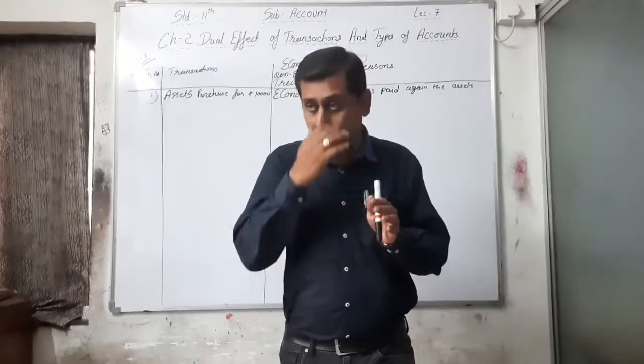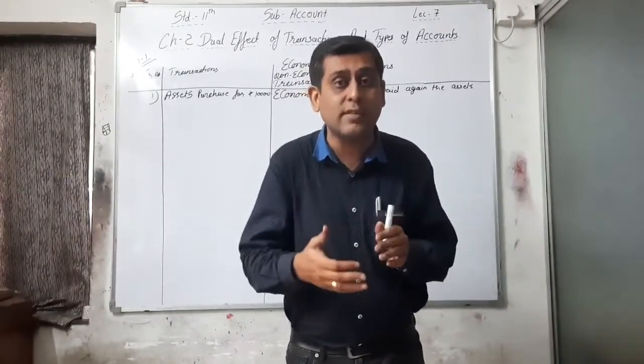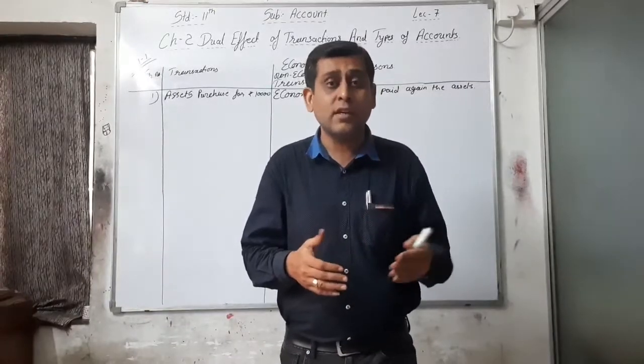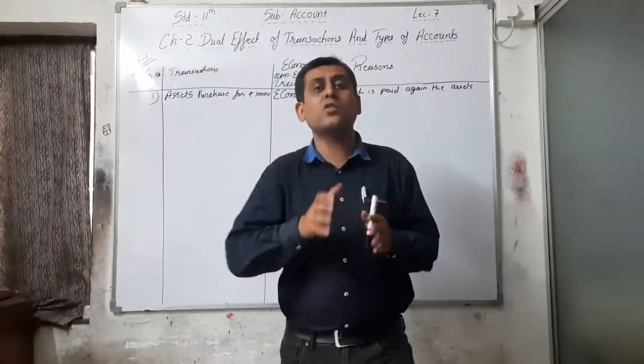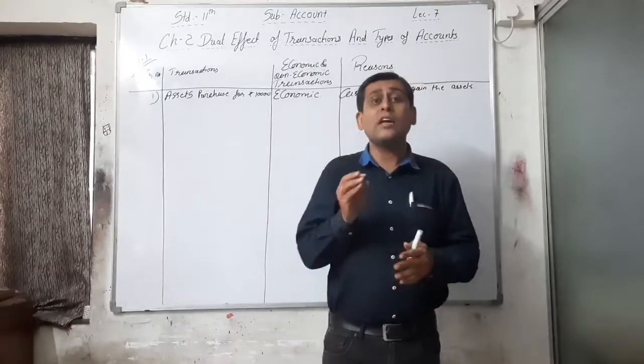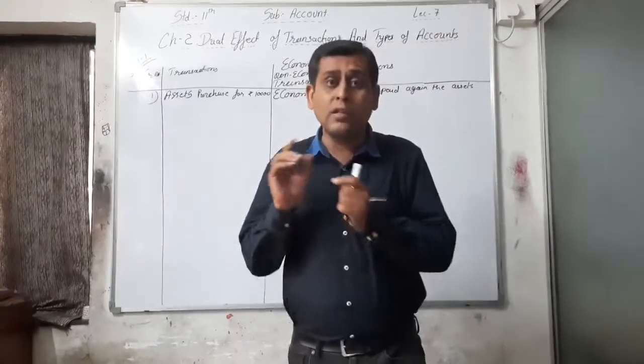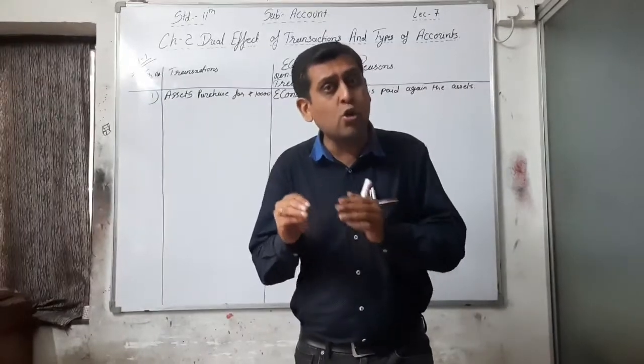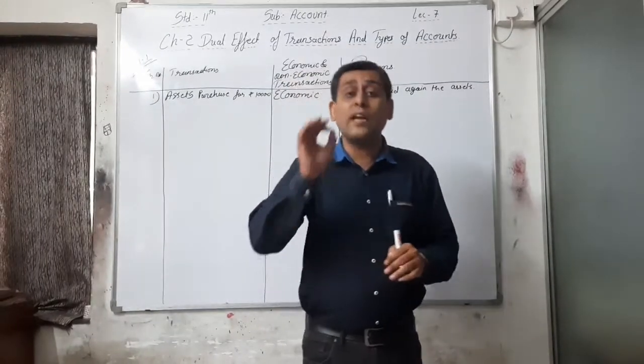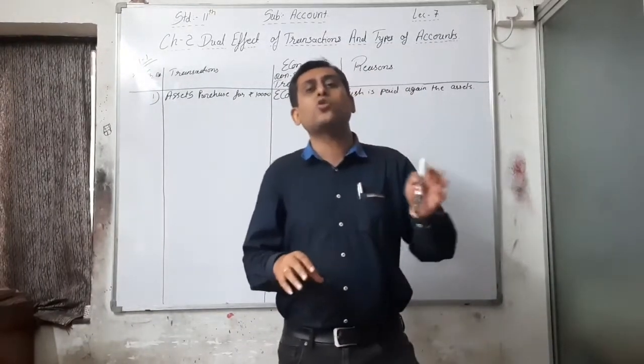It is just a planning to enhance the sales, to increase the sales. That meeting is a business matter, but it should not be recorded in the books of accounts. That order, that planning should not be recorded in the books of accounts.